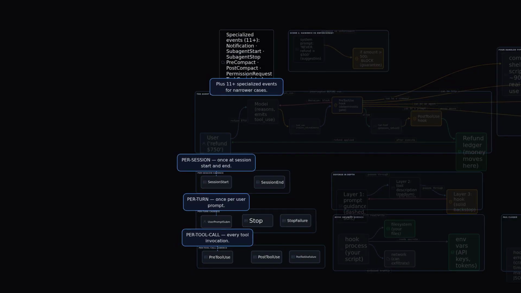Pull back. Hook events aren't a flat list. They fire at 3 cadences. Per session, once when a session starts and ends. Per turn, once per user prompt. Per tool call, every time a tool runs. Pick the cadence that fits the problem. Audit logging, per tool call. Project context injection, per session. Blocking a prompt before processing, per turn.